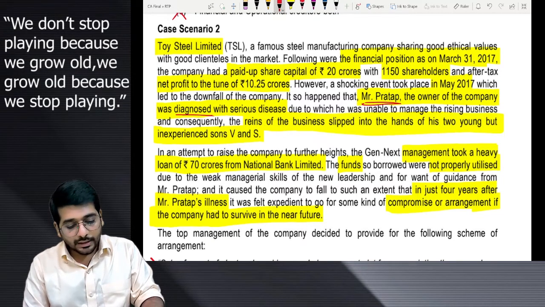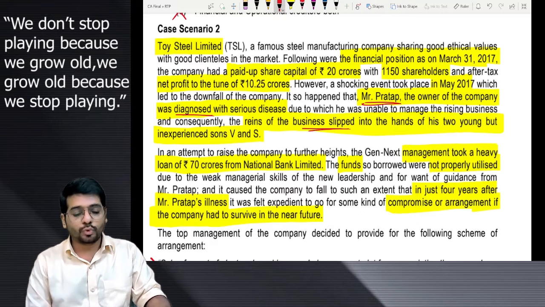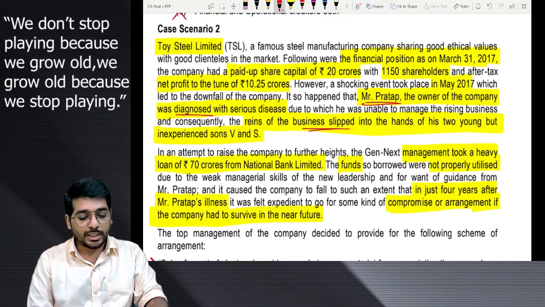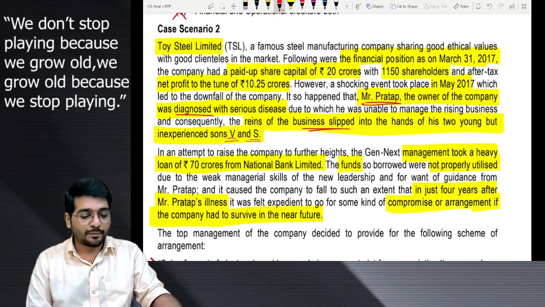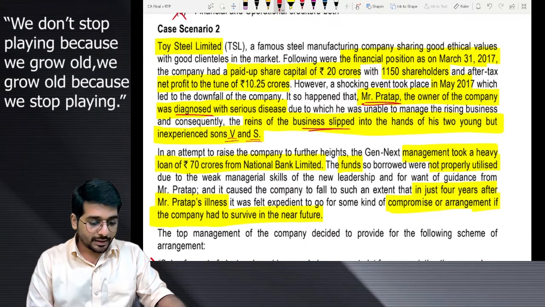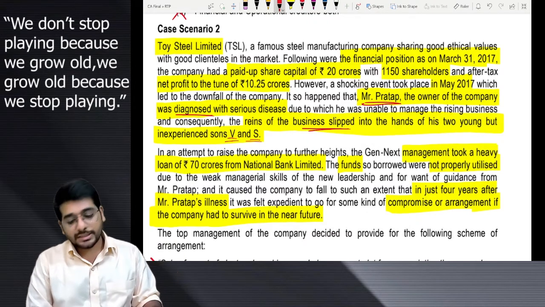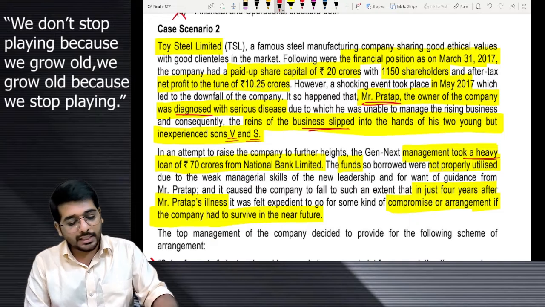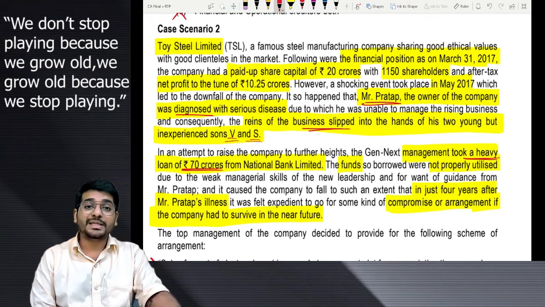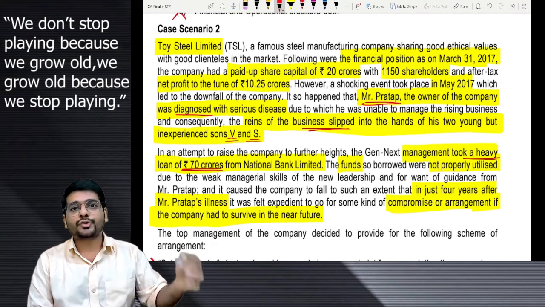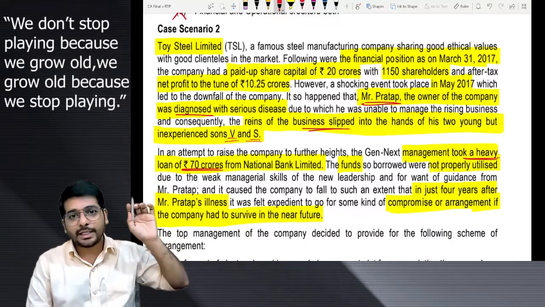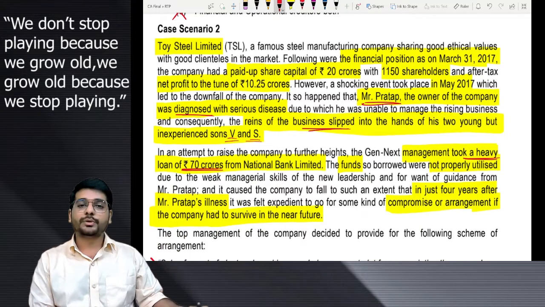That is why the reins of the business were given to two young and inexperienced sons of Mr. Pratap, Mr. V and Mr. S. They were running the business now because Mr. Pratap was diagnosed with a serious disease. Now, what are they saying? They are saying the new management took very heavy loan to the tune of rupees 70 crores from National Bank Limited. The funds were not properly utilized. After the loan was taken, it has to be utilized for the purpose for which it has been taken. But here they are saying the funds were not properly utilized.